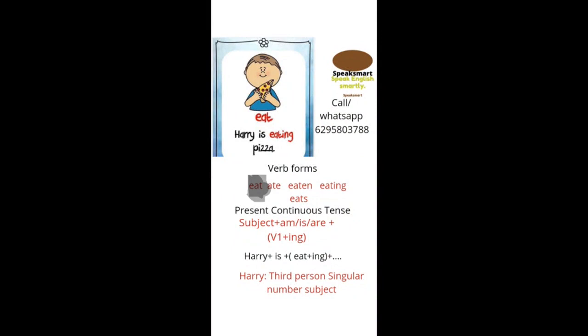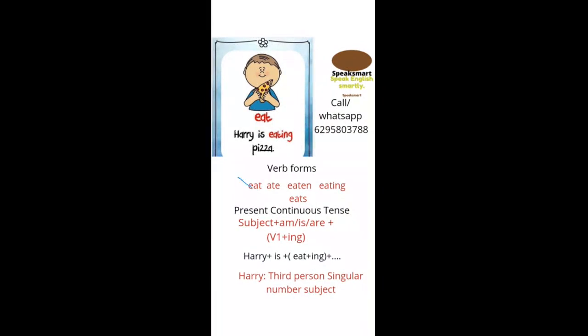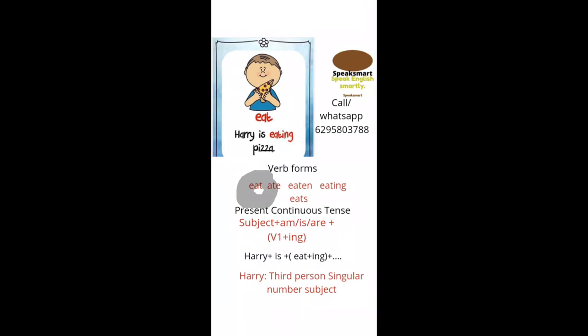The other forms of the verb are ate, eaten, and eating, and the ing form is eating. So the ing form of the main verb is eating.